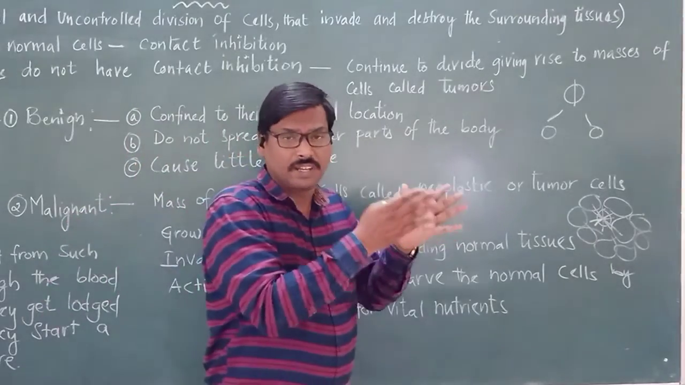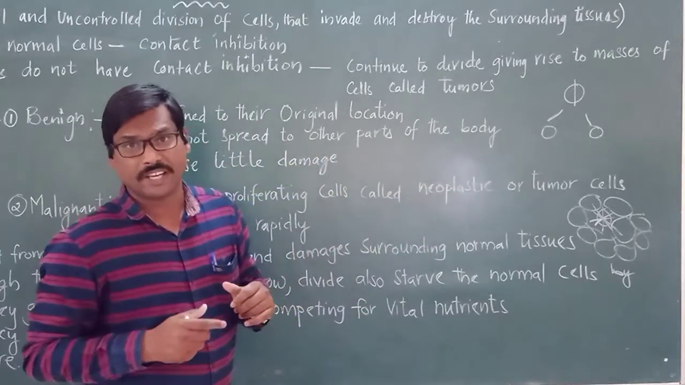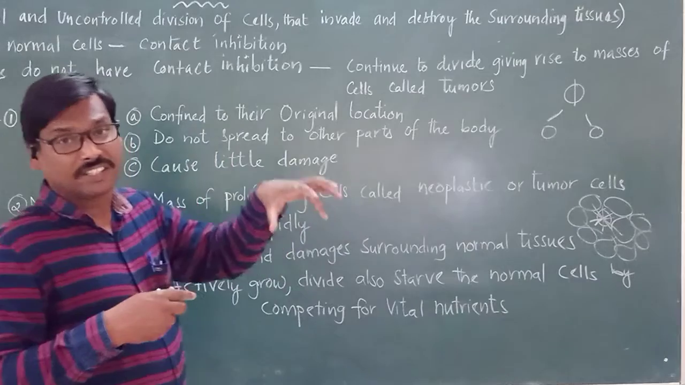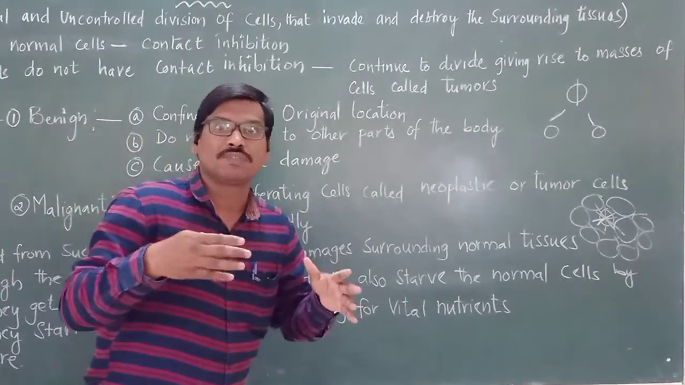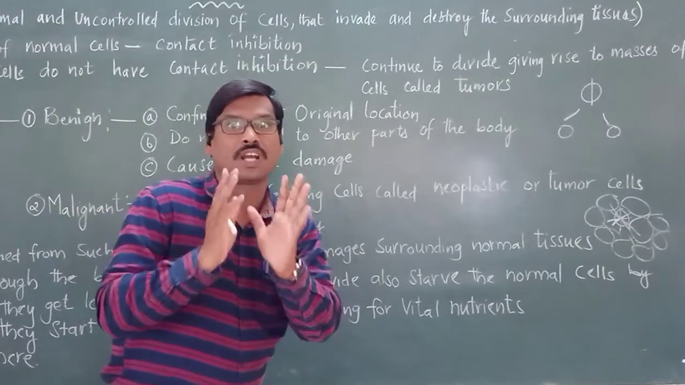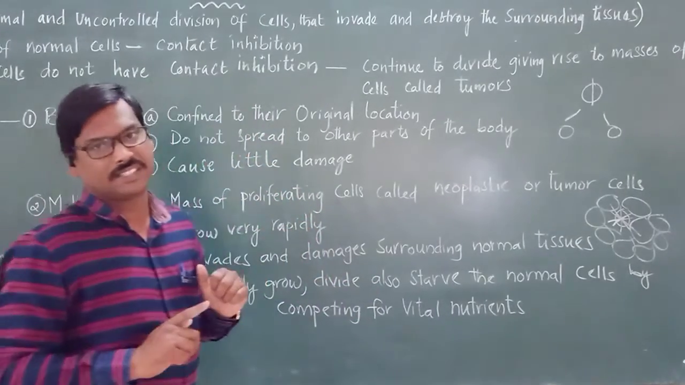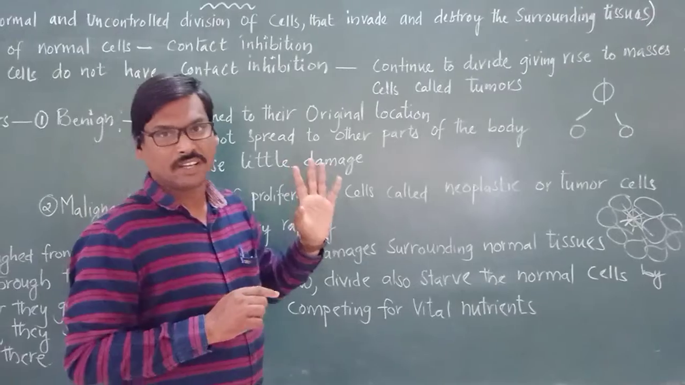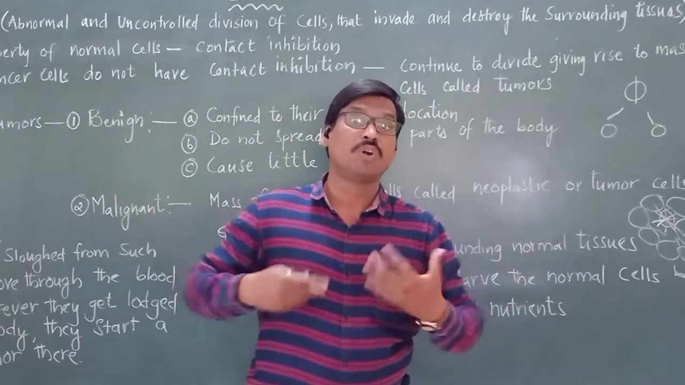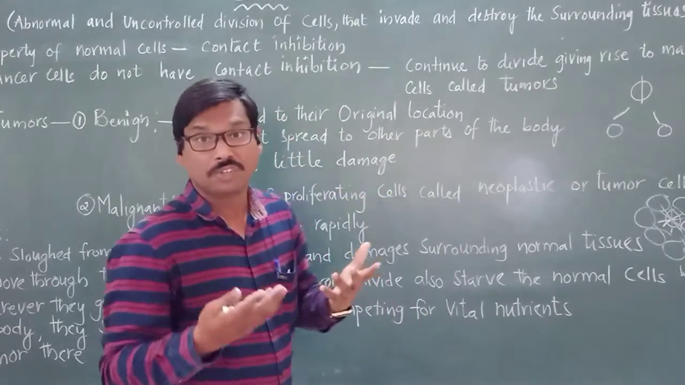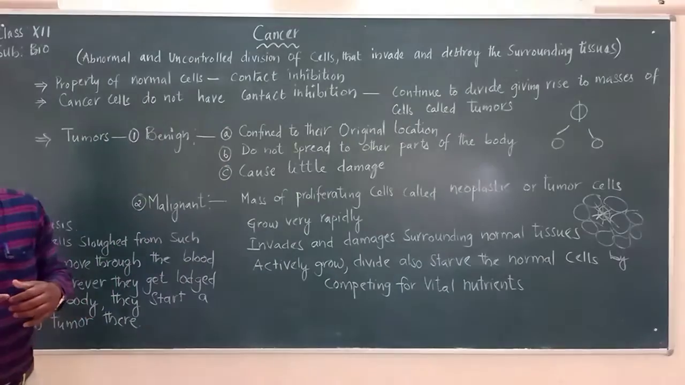In every tissue or organ, there is a specific number of cells. But once that tissue or organ is attacked by cancer, the number of cells increases rapidly without control. That is what cancer is. Now, how is it possible that they increase in an uncontrolled way? We will see that now.